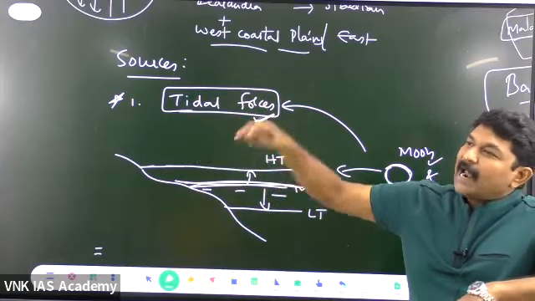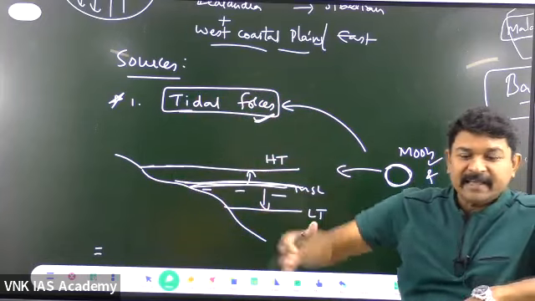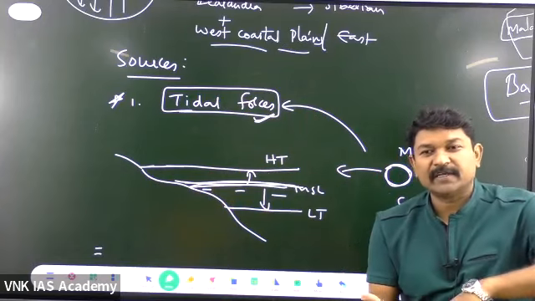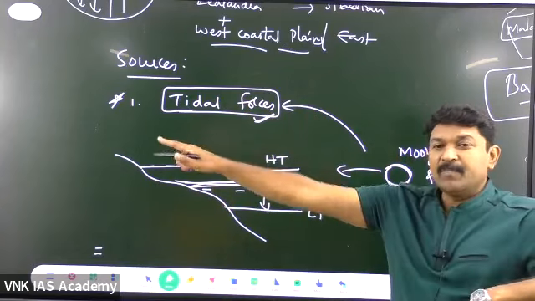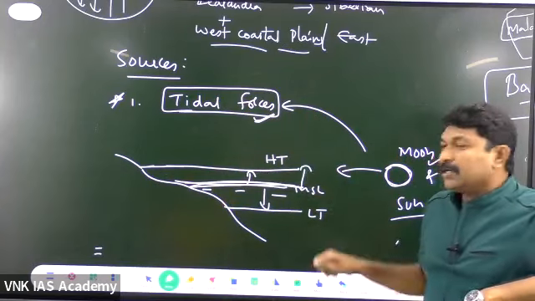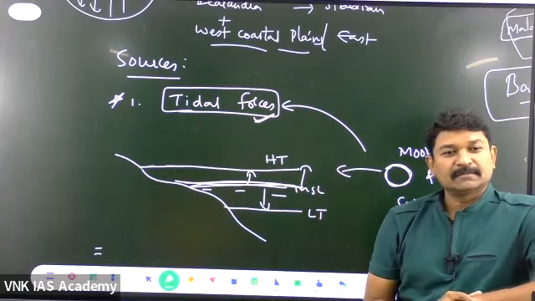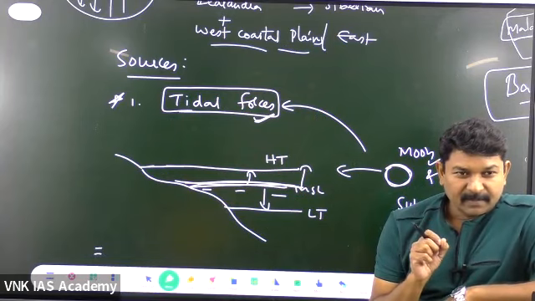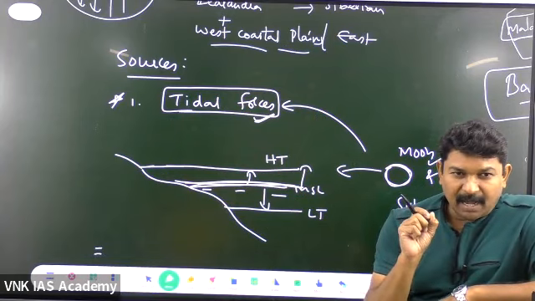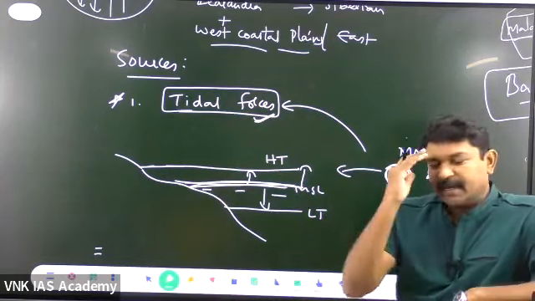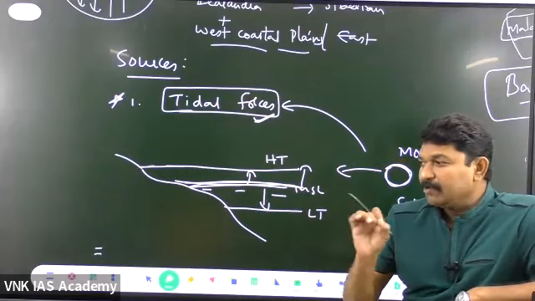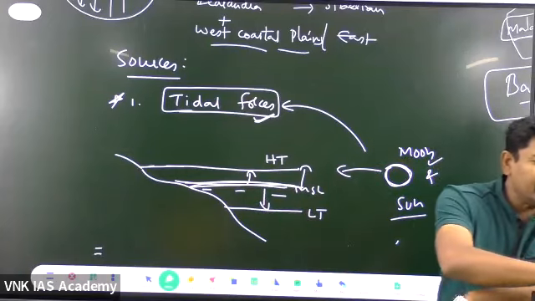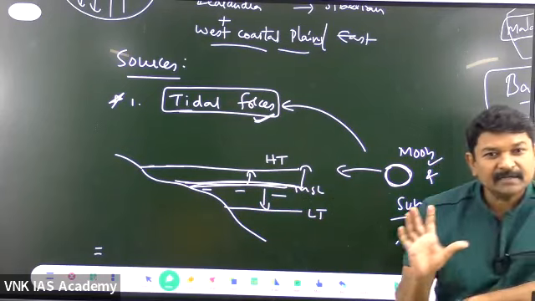When the moon cannot pull a person who is exactly over its surface, how comes the same moon is pulling the water on the surface of the earth? Question? That doubt should be there in your mind. Forget about the answer. The doubt should be there. Is the doubt clear? Question clear?